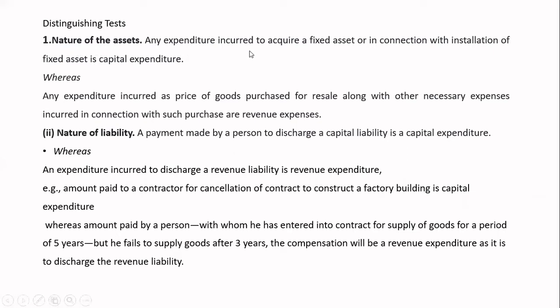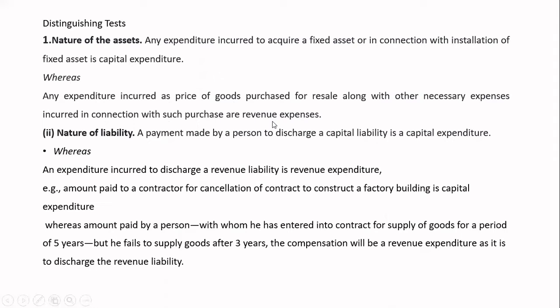Any expenditure incurred to acquire a fixed asset in connection with installation of fixed assets is also called what? A capital expenditure. Means you have acquired a fixed asset and then the related installation expenses are also treated as what? Capital expenditure.